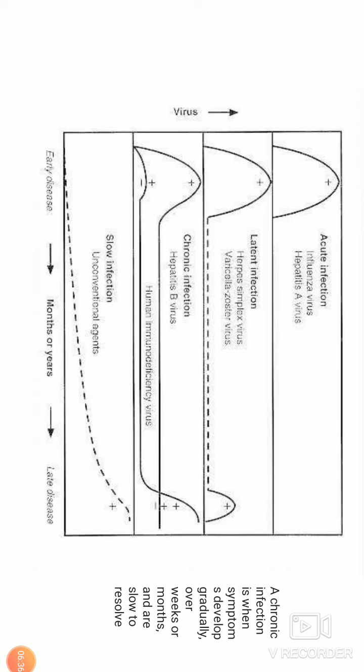the viral particle inside. Since during the initial weeks when there is peak of the disease, some drugs will be given, some B cells are produced, they are constantly fighting inside the system to clear off this virus. The virus load is still there, but it is not cleared off. It will be like you are a carrier but without any symptoms. That can become more advanced in the later stages over the years, or it can be as such chronic for a long time. A chronic infection is when a symptom develops gradually over weeks or months and is so slow to resolve.